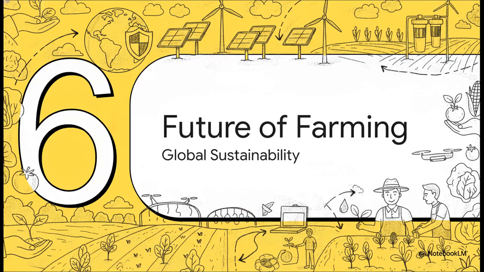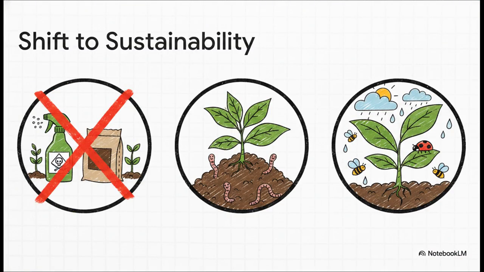Which brings us to Section 6, the future of farming. This is our final, macro-level perspective on how humanity is evolving these methods to safeguard the planet. Because of the immense strain agriculture puts on the Earth, there is a massive global shift towards sustainability. We absolutely have to meet today's needs without degrading the resource base for future generations. This shift takes a few forms. Sustainable agriculture focuses on minimal tillage and minimal synthetic reliance. Organic farming takes it a step further, fully excluding synthetic fertilizers, pesticides, and growth regulators. And eco-farming focuses on mutually reinforcing ecological approaches to food production.